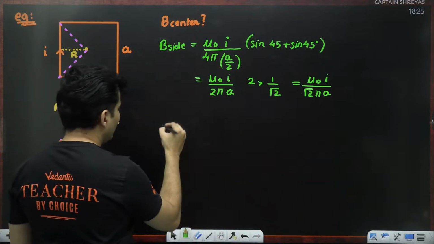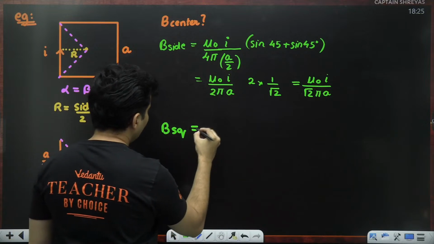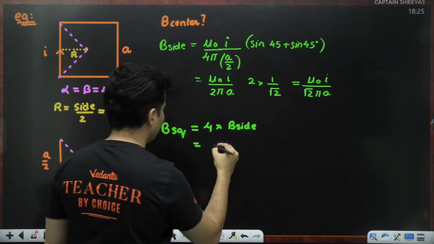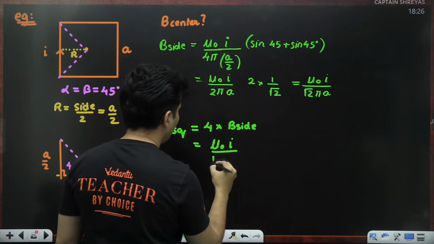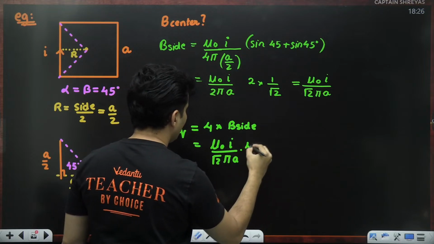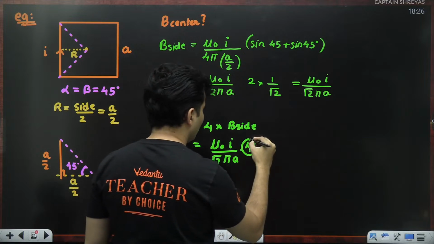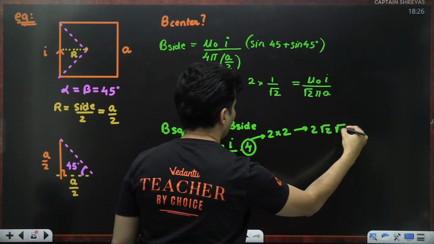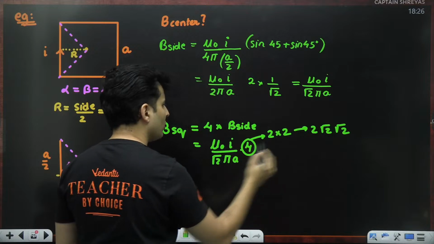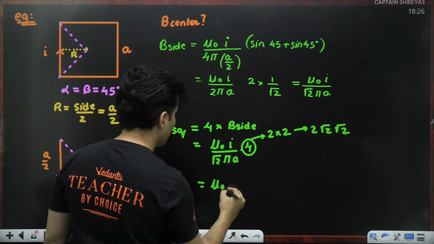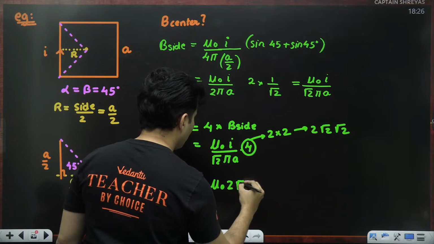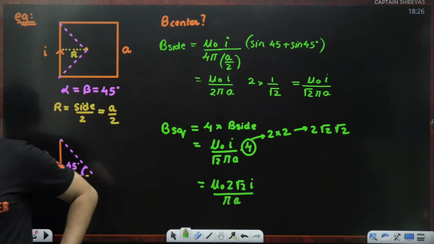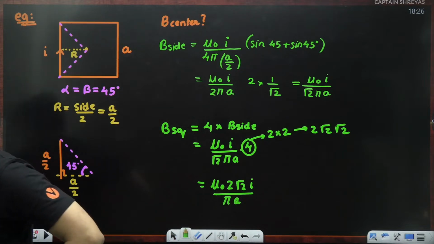But I want to find it due to the entire square, which will be 4 times the magnetic field due to any one side. So multiply this by 4. So mu naught I divided by root 2 pi A multiplied by 4. 4 you can also write as 2 multiplied by 2, which is the same as 2 into root 2 into root 2. So root 2 will cancel, root 2 will cancel. So you will get mu naught 2 root 2 I divided by pi A. That is what it is. Okay? Is that right, everyone?